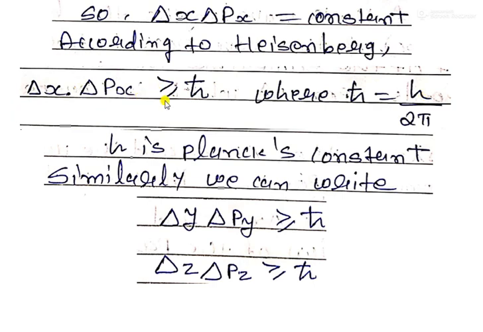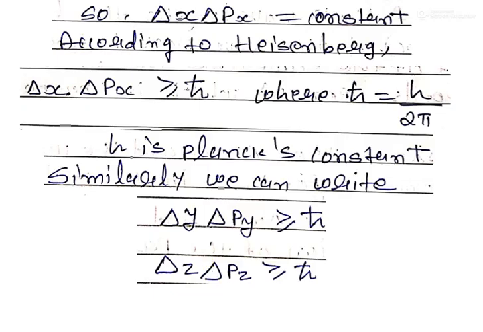So whatever the values of delta x or delta px, the multiplication of these two values is greater than or equal to h upon 2 pi.